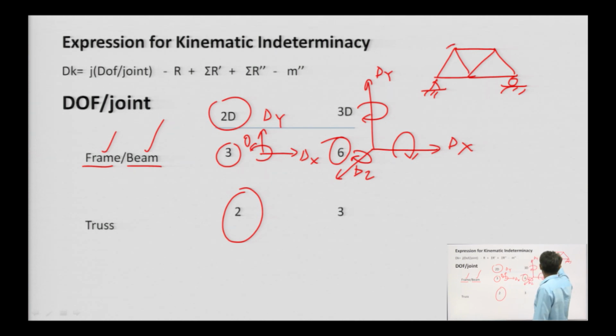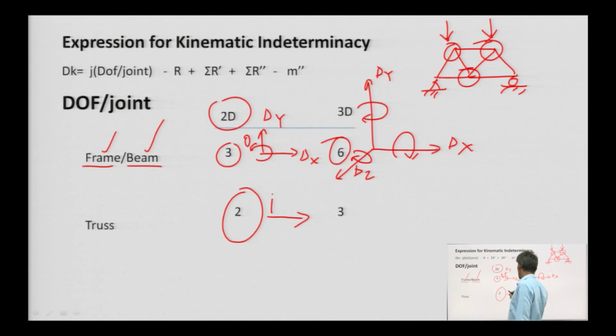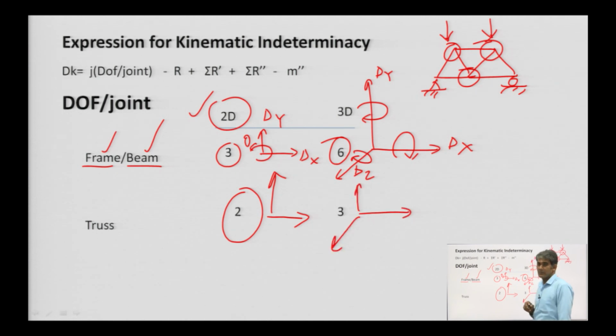Because all the joints are considered as pin supported and forces can act at the joint only. There is no bending. So, only axial and vertical in case of 2 dimension. In case of 3 dimension, it is only 3.